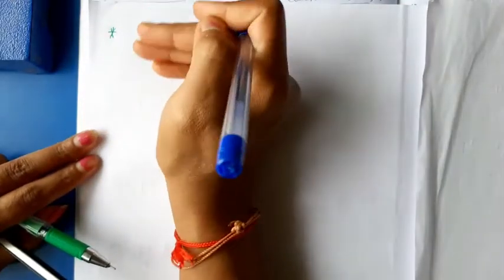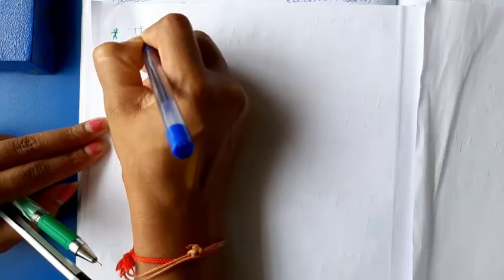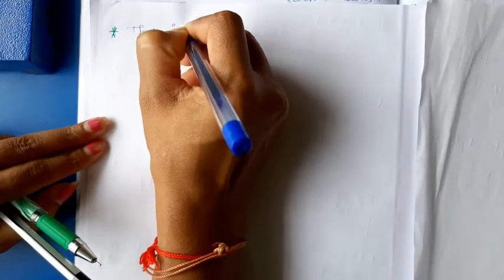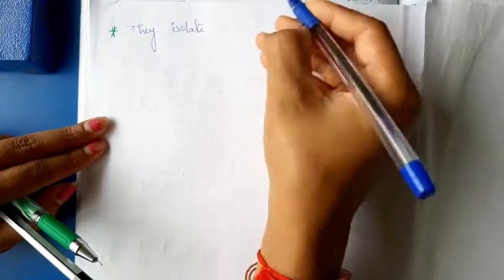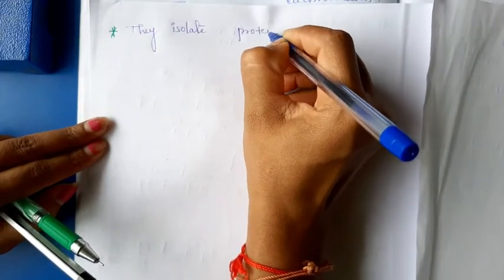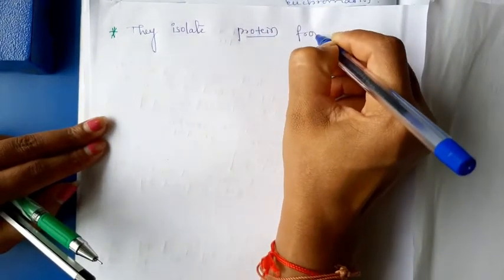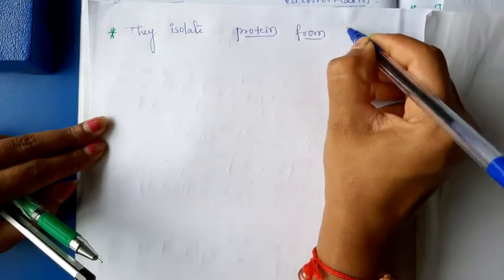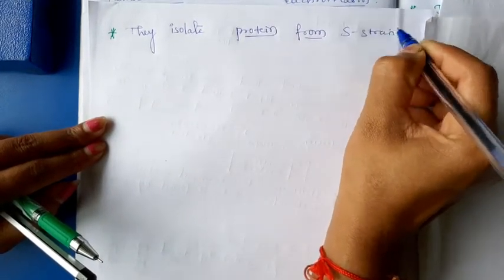They selected the Frederick Griffith experiment for their discovery. They followed the same procedure. Firstly, they isolated protein from S strain bacteria.